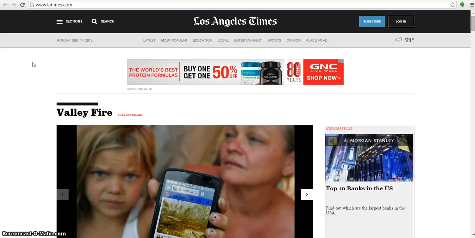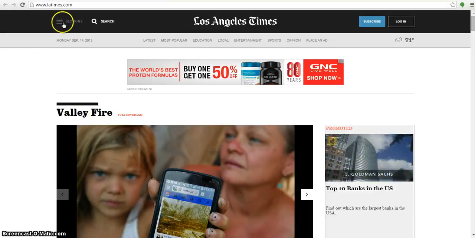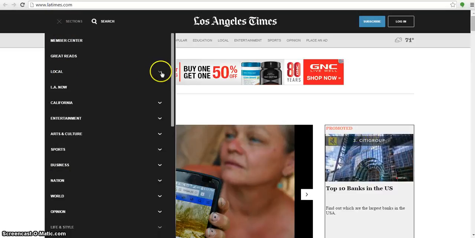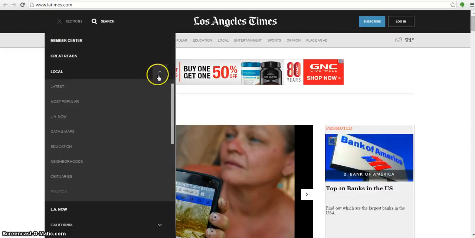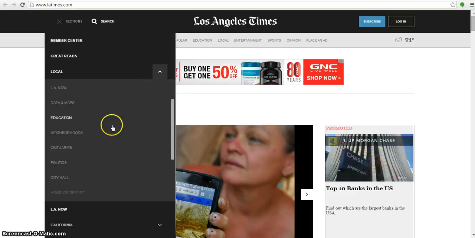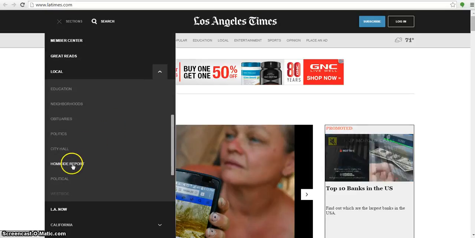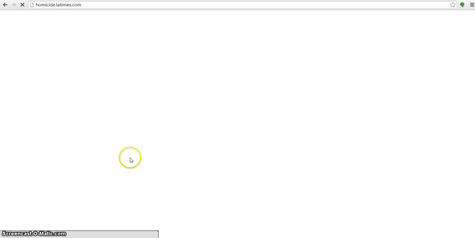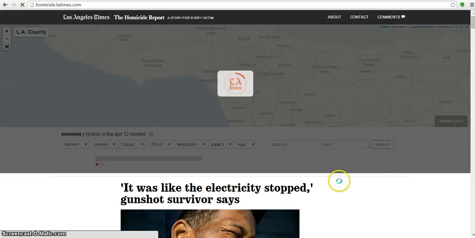What you want to focus on is the local news section. So every newspaper website should have its sections. I'm going to click on sections, and this narrows it down again to local. And the LA Times actually has a feature for homicide reports as well. Not every newspaper will have this, but if this is something that I wanted to key in on, I could click right on homicide reports and be brought directly to that section of the newspaper.